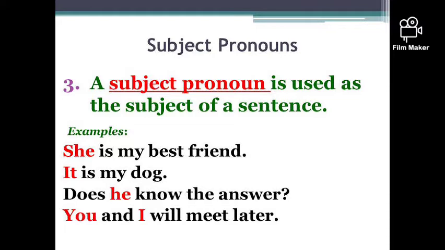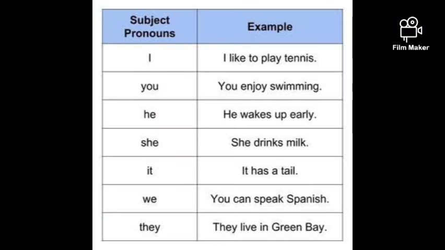So we replace nouns with I, you, he, she, it, we, they. Suitable subjective pronouns. For instance, I like to play tennis. Who is that I? We don't know.